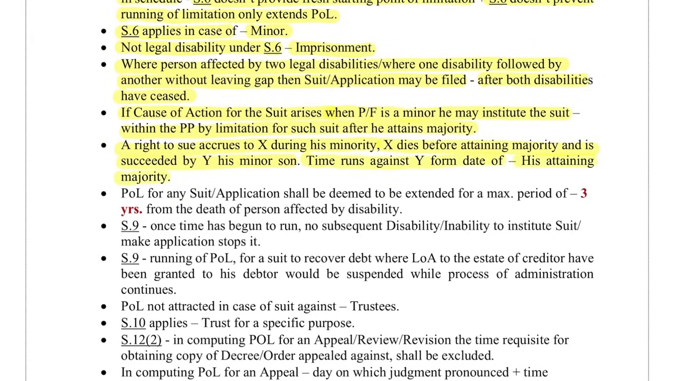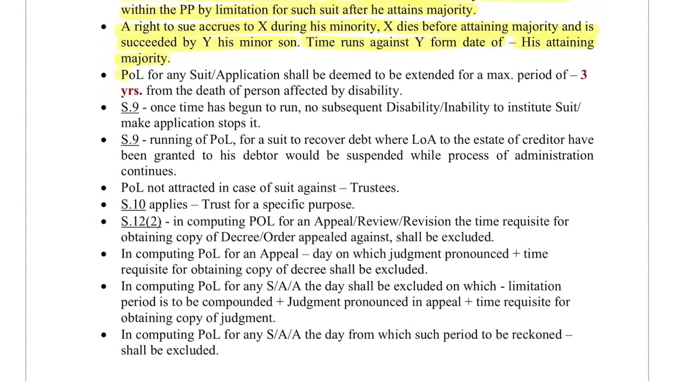Period of limitation for any suit or application shall be deemed to be extended for a maximum period of 3 years from the date of the person affected by disability. Section 9: once the time has begun to run, no subsequent disability or inability to institute a suit or make an application stops it.